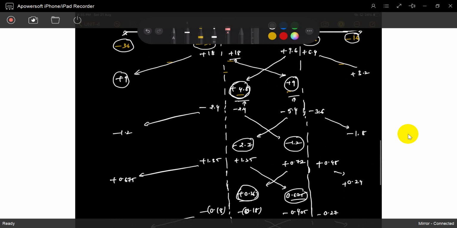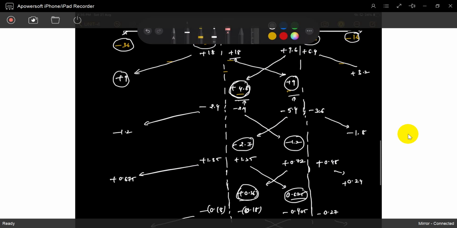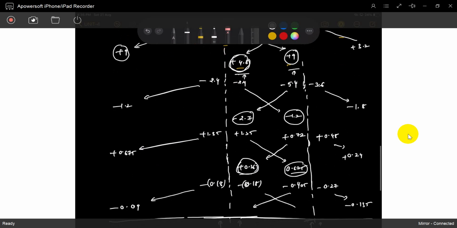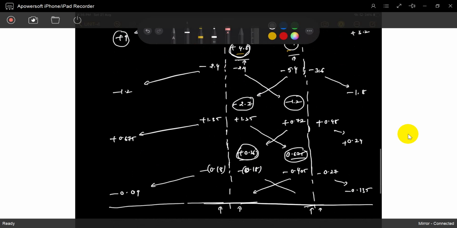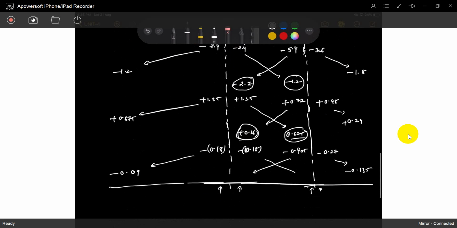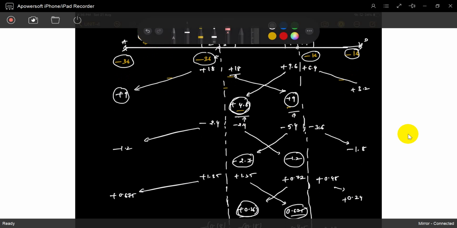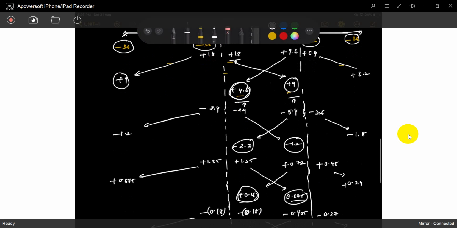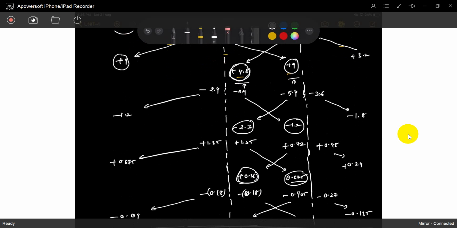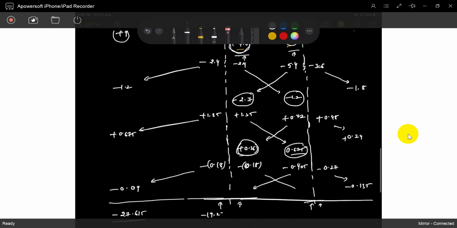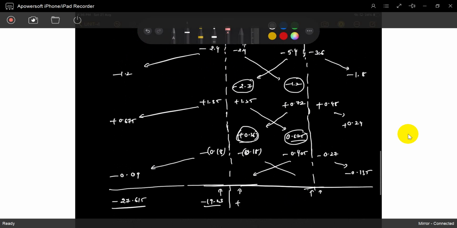See, 36 minus 36 plus 9 minus 1.2 plus 0.675 minus 0.09, it's minus 27.615. That's it. So this value is, you have to submit again, minus 36 plus 18 minus 2.4 plus 1.35 minus 0.18, minus 19.23. No need to calculate here, it will come as 9 plus 20.3. That is the equilibrium of the joint.